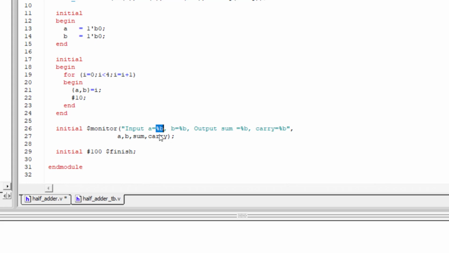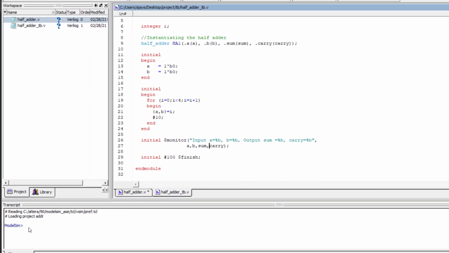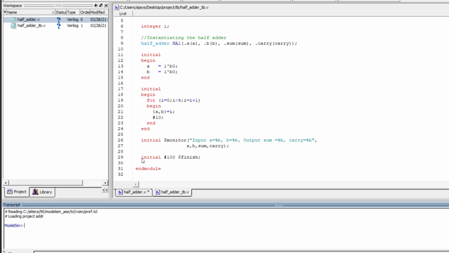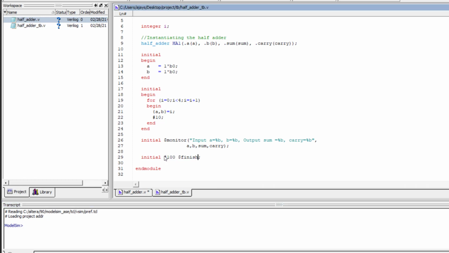And after that, like we used to do in the C language, it's the same way we have to print here. Okay, and the print will be visible here. And after that I have given the 100 delay, and after that I have dollar finish. After 100 delay it will terminate the program. I hope you understand this program. This is just a simple program I am telling you, because you all are not aware of the programming languages.